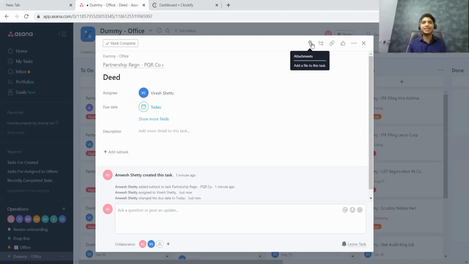As simple as that, just clicking on the plus mark and I can get started. Now, one more question will come. I have created this task, but how will my staff get to know? Will my staff get to know, or do I have to call him and inform him? Answer is no. That is the best part about using this software.